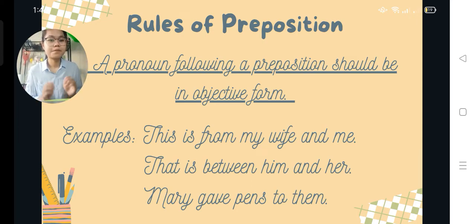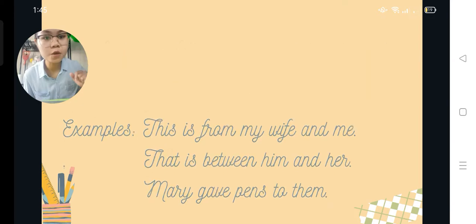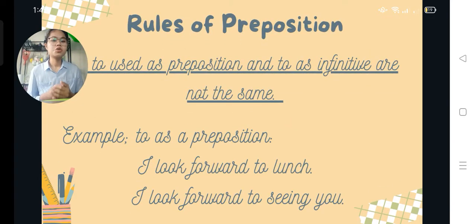So that is the third rule of preposition, that a pronoun following a preposition should be an objective form. The objective forms of pronoun here are me, him and her, and them. And the next rule that we have is that to used as a preposition and to as an infinitive are not the same.